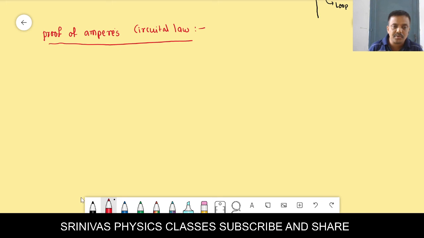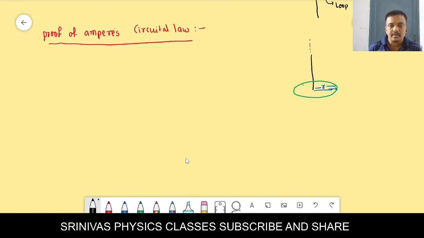What we are doing here is, we have to take a current wire, that is a straight current wire. Take it as an infinite straight current wire. And at r distance I want to find out the magnetic induction. Using that r distance, you form a closed loop. This is a closed loop.